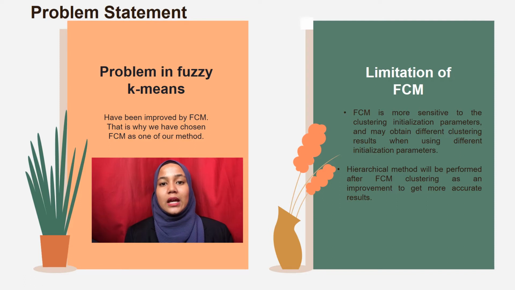And secondly, the problem in FCM. FCM, or fuzzy C-means, cannot stand alone when we cluster the data due to some limitations involved in the FCM. Therefore, we attach hierarchical clustering as our second method in order to get a more accurate result and as an improvement of FCM.